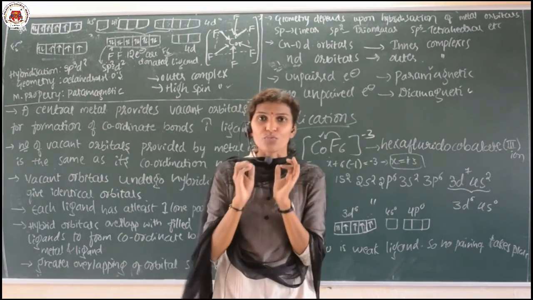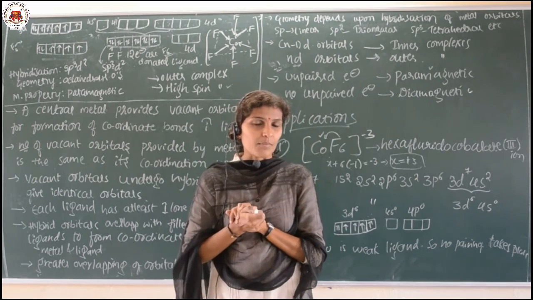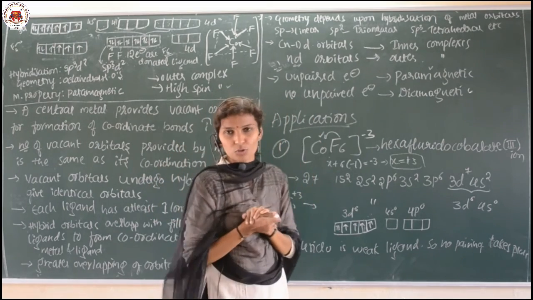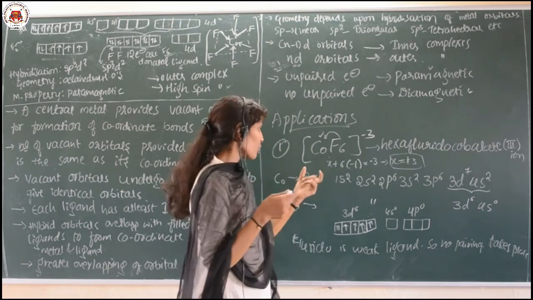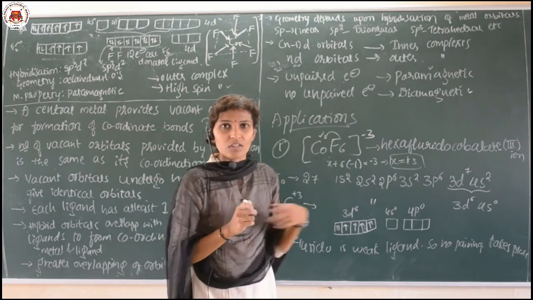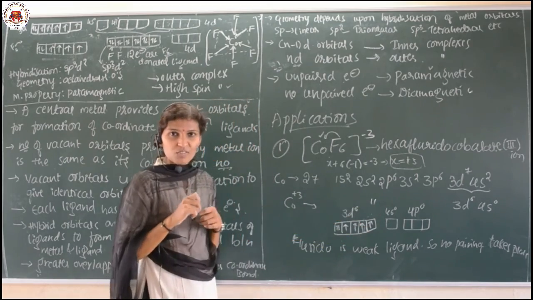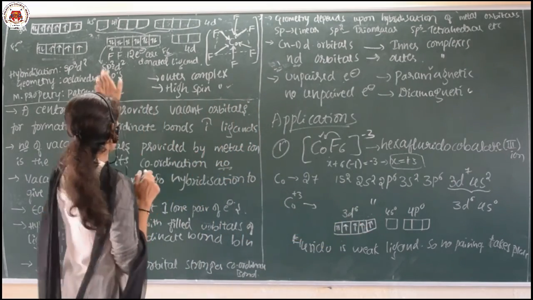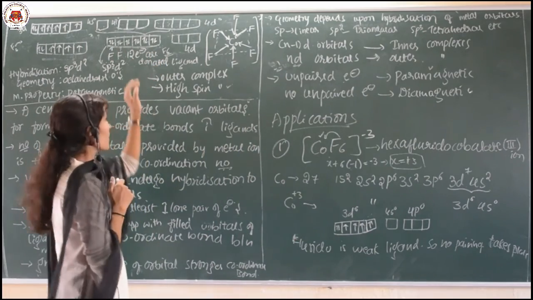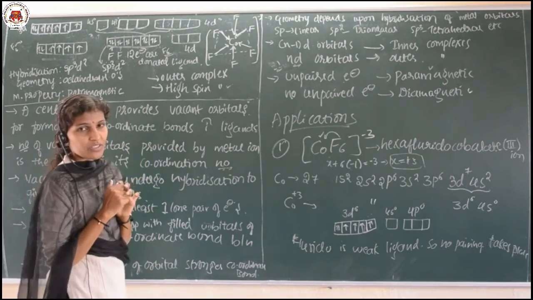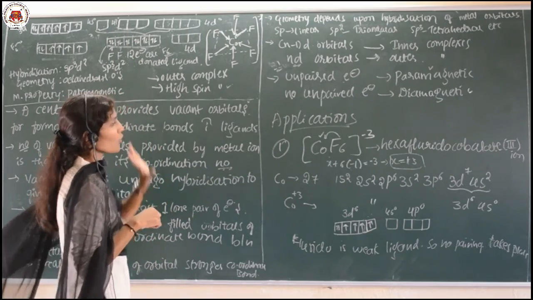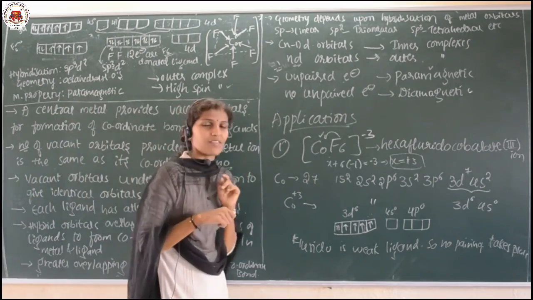First look at the central metal atom, write down its electronic configuration, find its oxidation state, whether it is +2 or +3, and remove those electrons. Then write the orbitals, make the hybridization, mention which type of hybridization it is, then represent the electrons donated by the ligand. This is how we explain this first example in this class.